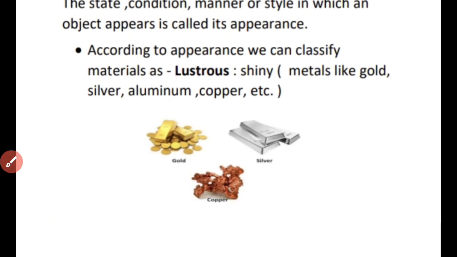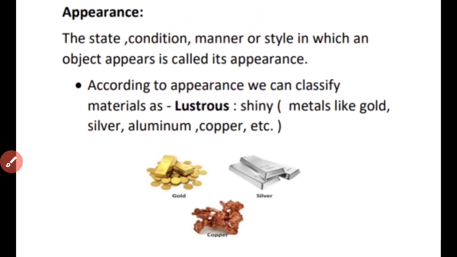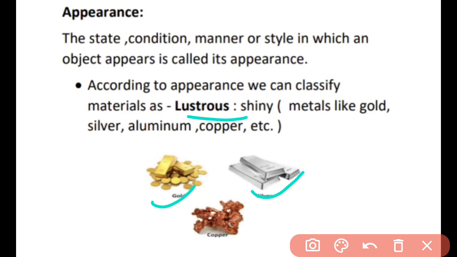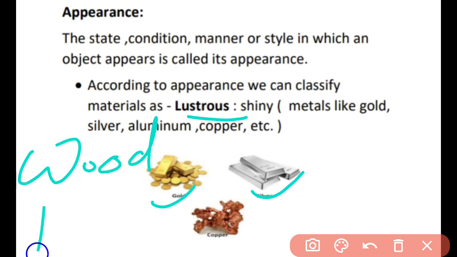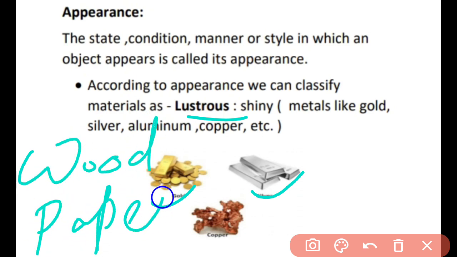So the first category was the appearance. Some materials can be lustrous, they can have the shine, for example the metals, and some materials can be non-lustrous, they do not have the shine, for example wood, paper. Have you ever seen the shine in wood or paper? No, I haven't seen. So these are the non-lustrous materials.